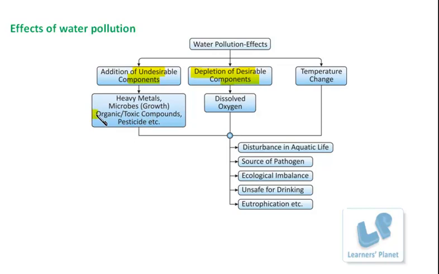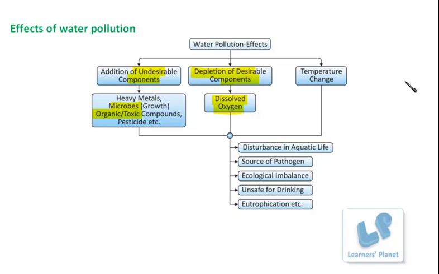These organic compounds serve as a source of nutrition for microbial growth, and as the microbes grow, they use the dissolved oxygen present in the water. Ultimately the dissolved oxygen decreases. As it decreases, it is going to disturb the aquatic life, right?